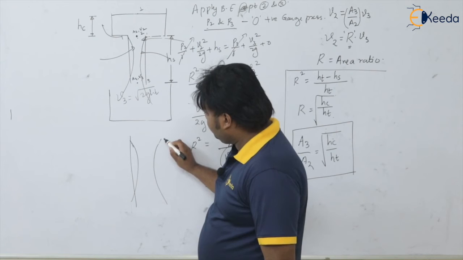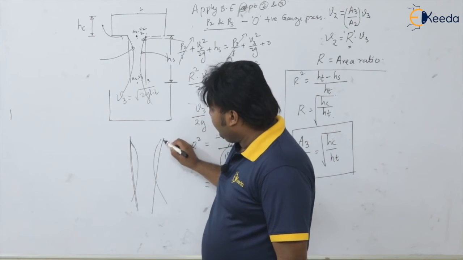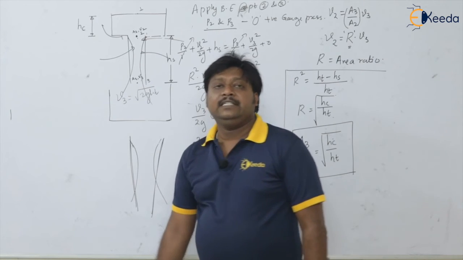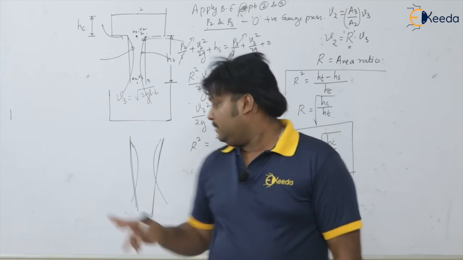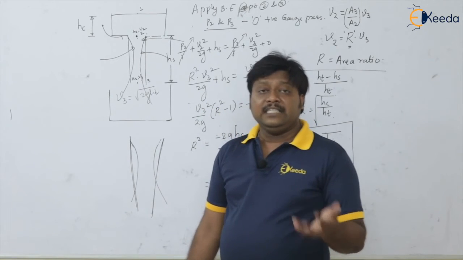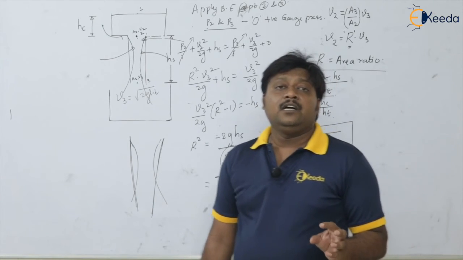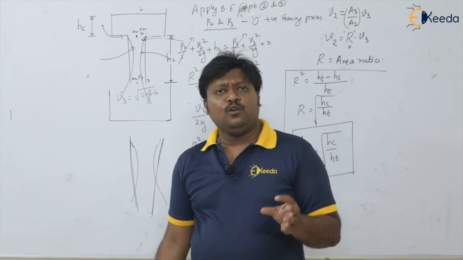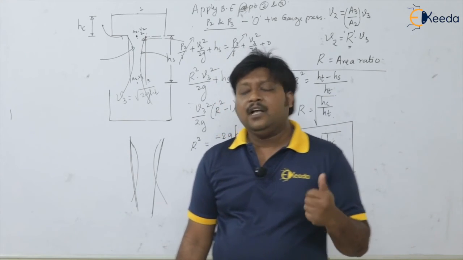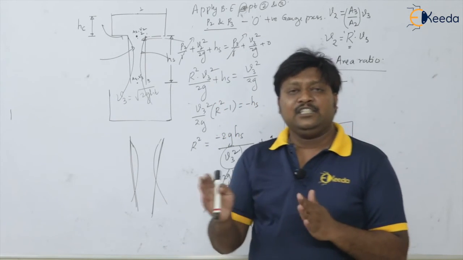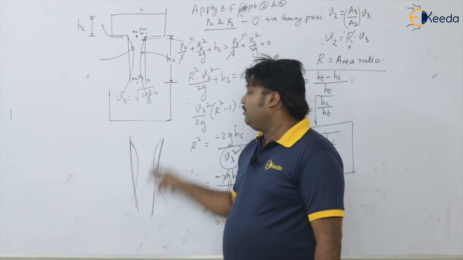The taper one. Understood? So that is why the shape of the sprue I was showing in the gating system is the taper, but the real or actual shape should be parabolic. But cutting or making a parabolic sprue in molding is quite difficult and time consuming. So the next and very nearer shape to that parabolic is the tapered one.